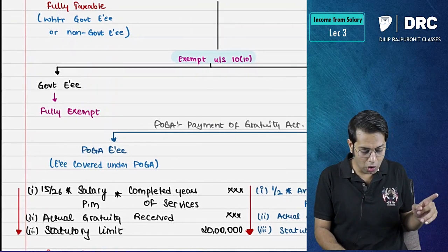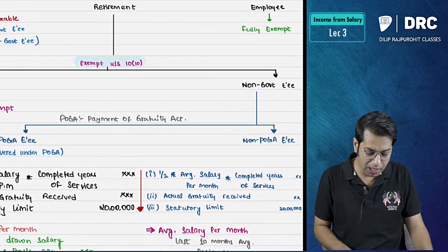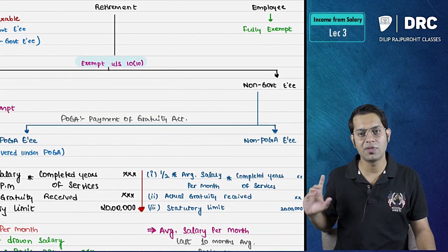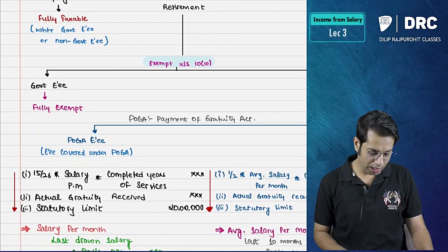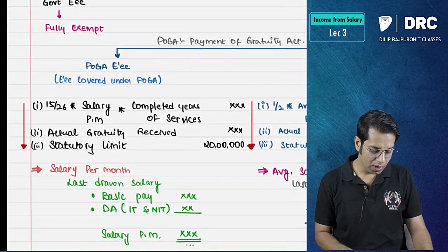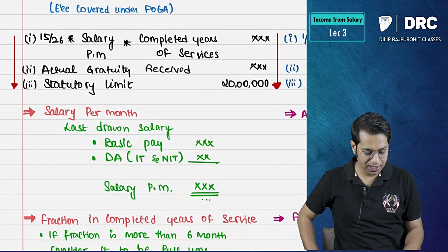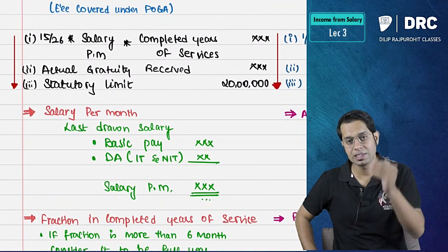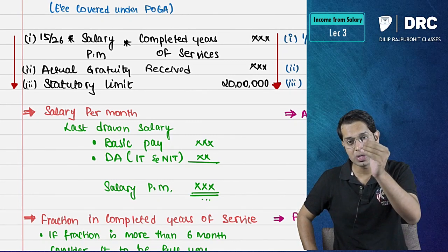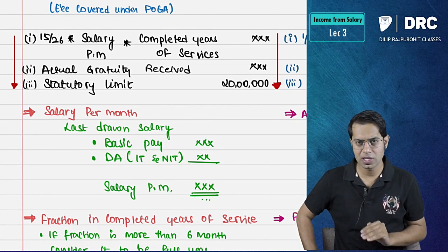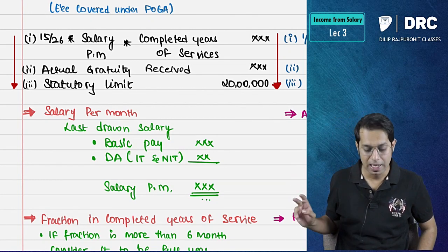If you are a government employee, how much is exempt, sir? Fully exempt, 100% exemption is available. If you are a non-government employee, then we will check whether you are covered under POGA or not, meaning you are a POGA employee or non-POGA employee. If you are covered under Payment of Gratuity Act, then 15 by 26 into salary per month into completed years of service, or actual amount of gratuity received, or statutory limit of 20 lakh rupees, whichever is less.